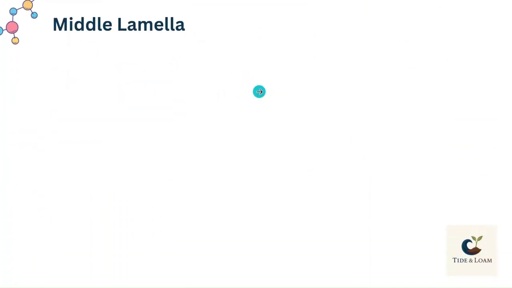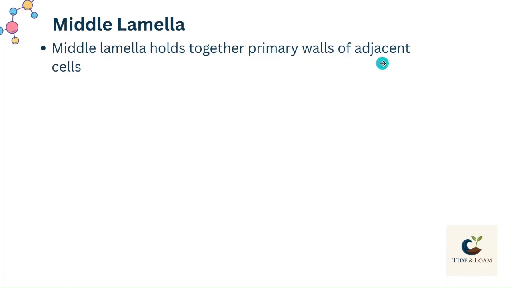The third layer is middle lamella, which is present between the primary walls of adjacent cells. Middle lamella holds together primary walls of adjacent cells. So middle lamella दो plant cells के दरमियान present होता है, दो plant cells की primary walls के दरमियान present होता है, और ये उन दोनों cells को together hold करता है.